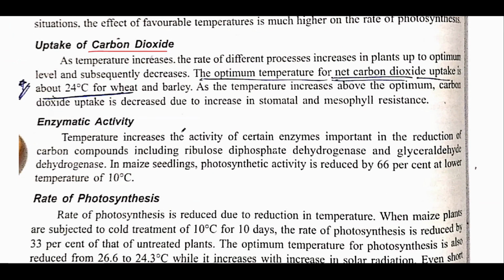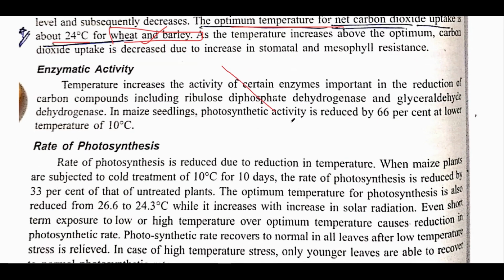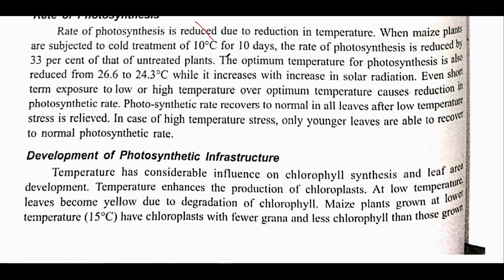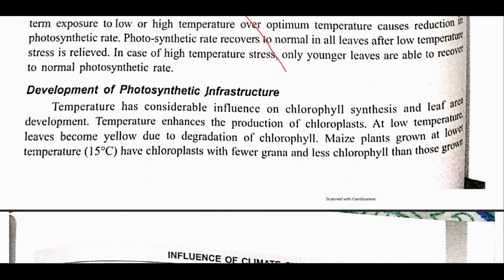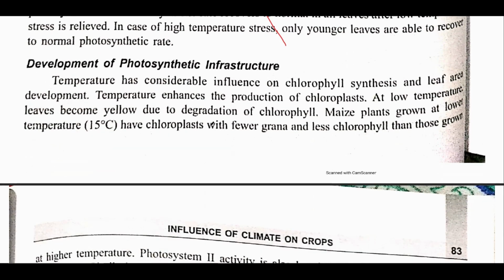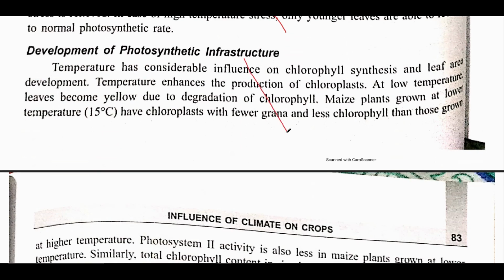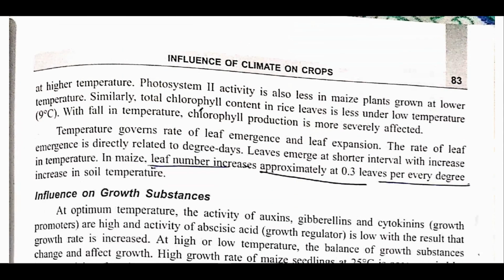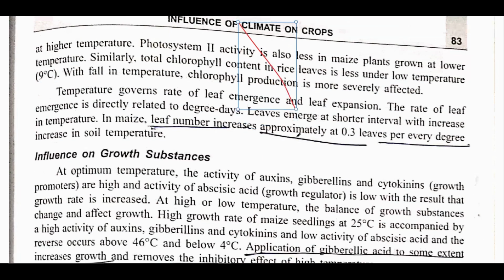Now uptake of carbon dioxide, the important part is only this much, that the optimum temperature for net carbon dioxide uptake is 24 degrees Celsius in case of wheat and barley. Remember these two crops. After that, enzymatic activity not important, rate of photosynthesis again not important. These are very basic things and you can skip this. Also the development of photosynthetic infrastructure is not important.